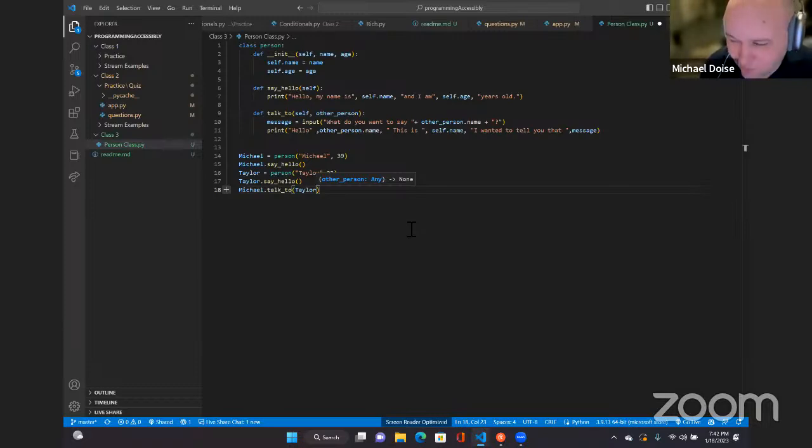We know that a person class has an instance variable called name, so other_person.name is a string. That's how we can do this input and print using other_person.name, a property of that instance. It knows what that is. Does that make sense? Yes.